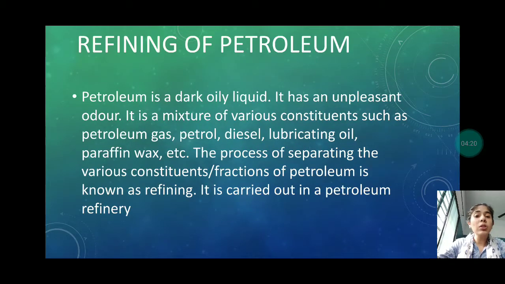Now let us see the most important process, that is refining of petroleum. How this petroleum gets purified. We get the mixture and then we have to separate it and make it into a pure form. Petroleum is a dark oily liquid. It has an unpleasant odor. It is a mixture of various constituents such as petroleum gas, petrol, diesel, lubricating oil, paraffin wax, etc. So petroleum is a mixture of these things.